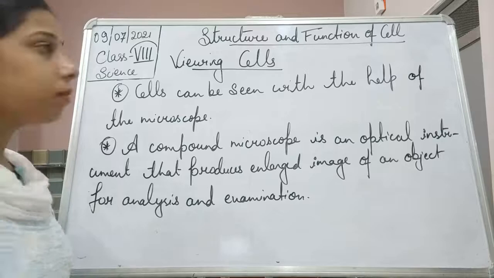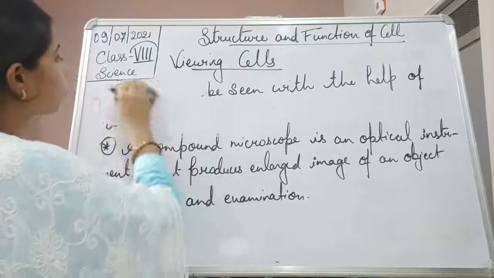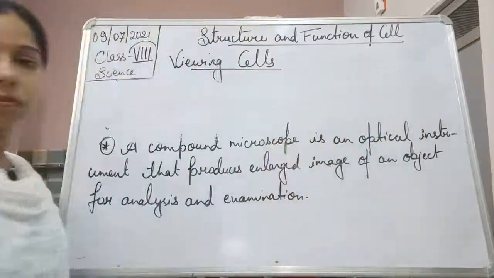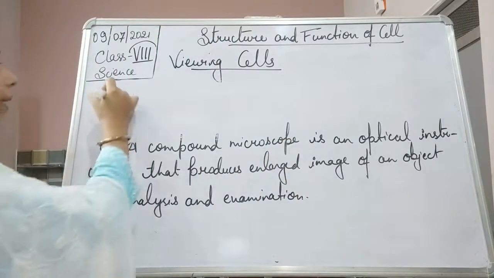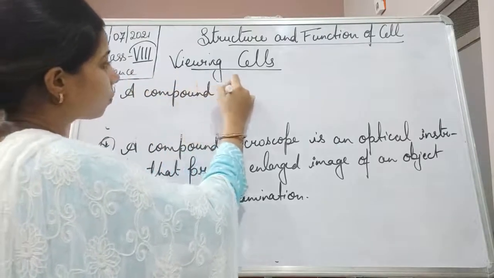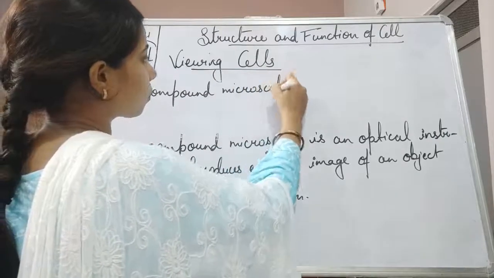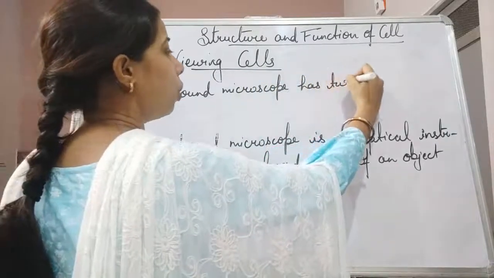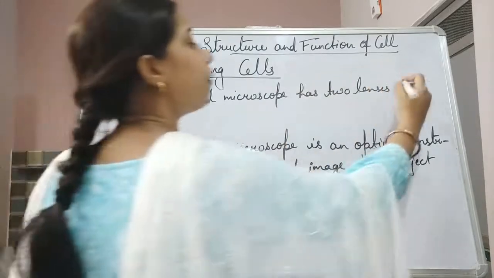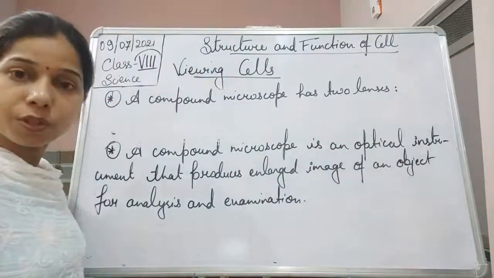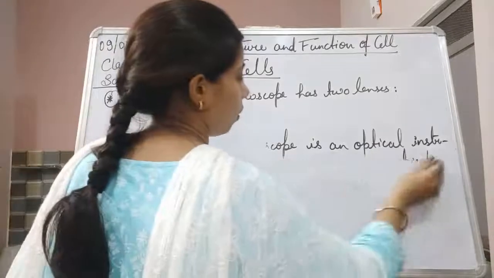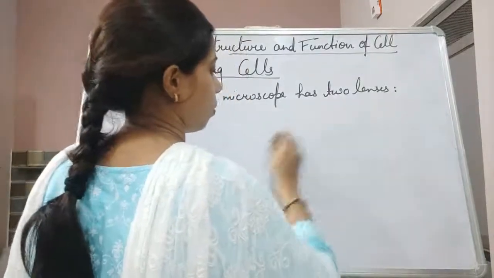A compound microscope has two lenses. Let us see what the two lenses present in the compound microscope are, students.